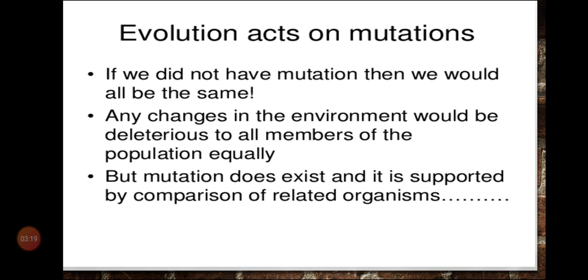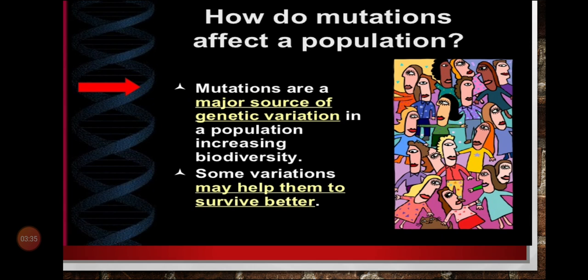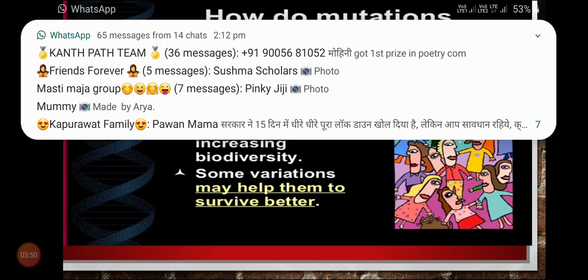But if mutation does exist, it results in changes of the organism and it causes variations. Mutations are the major source of genetic variation. Because of mutation only there is variation in a population. Some variations may help them to survive better.